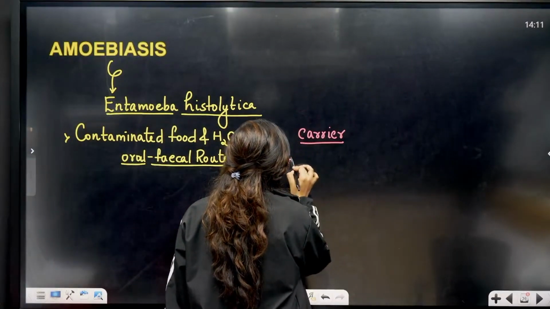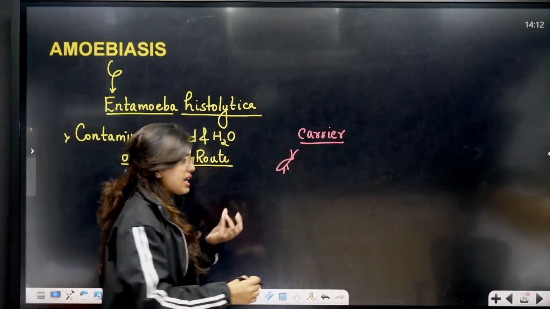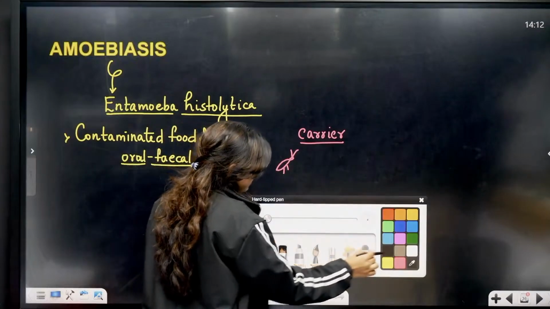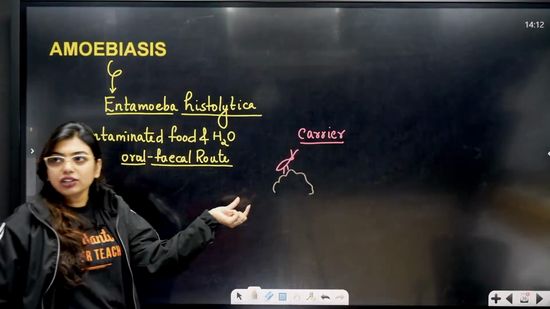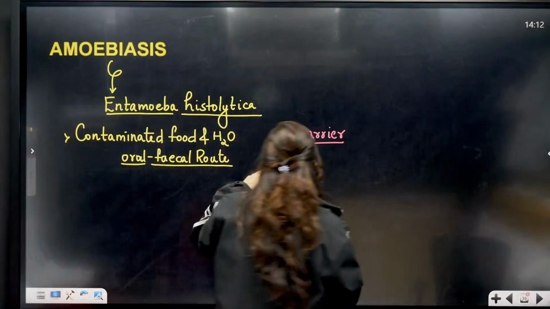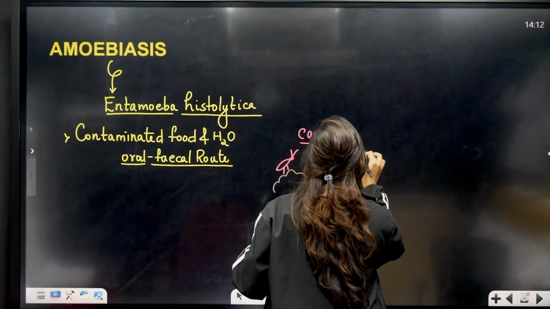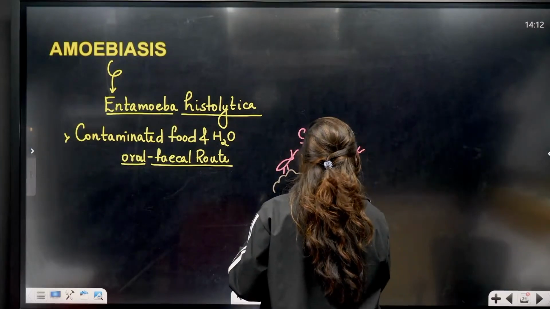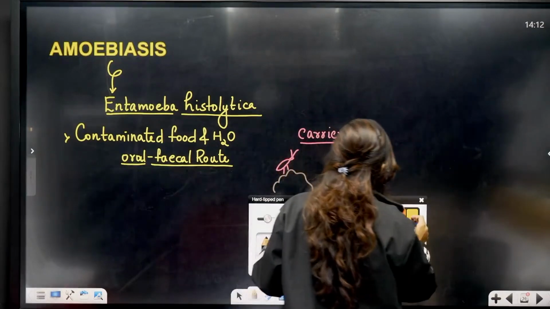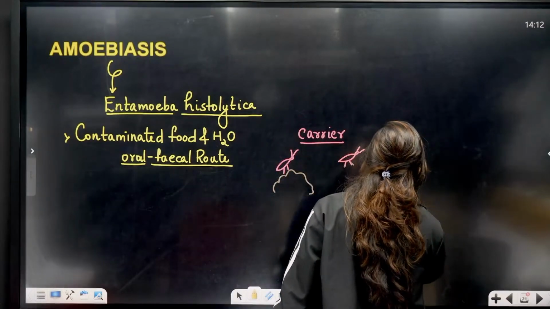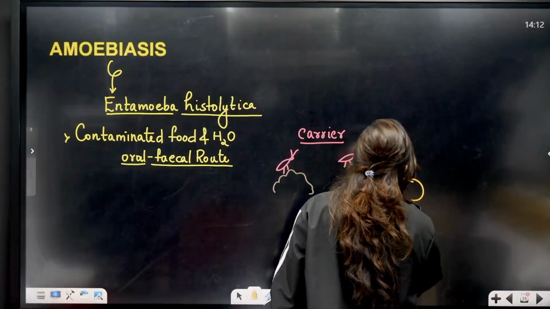See, this is a housefly. This housefly has sat on the fecal matter. Now it will fly all the way, and it will have the fecal matter on its legs. Now don't say this does not look like a housefly. It will come and you would have kept some food on the table.